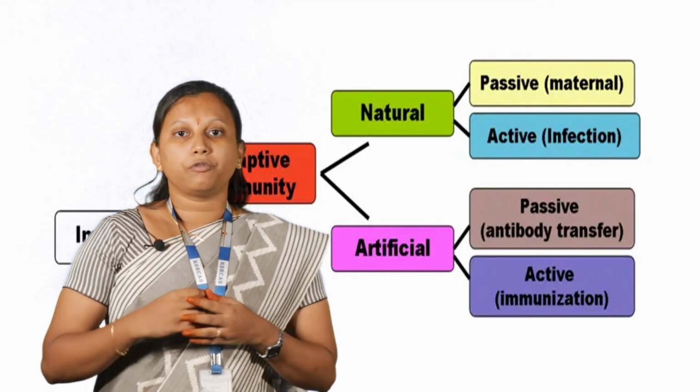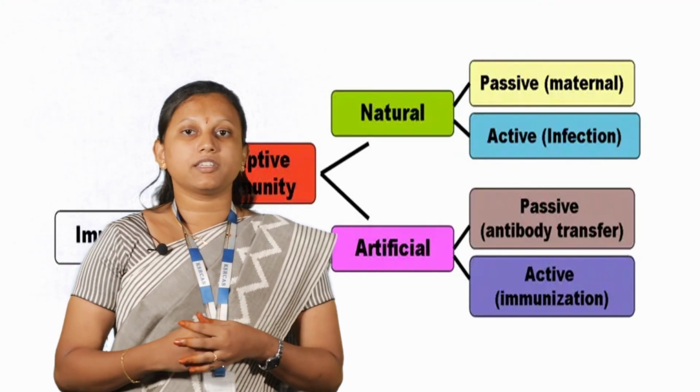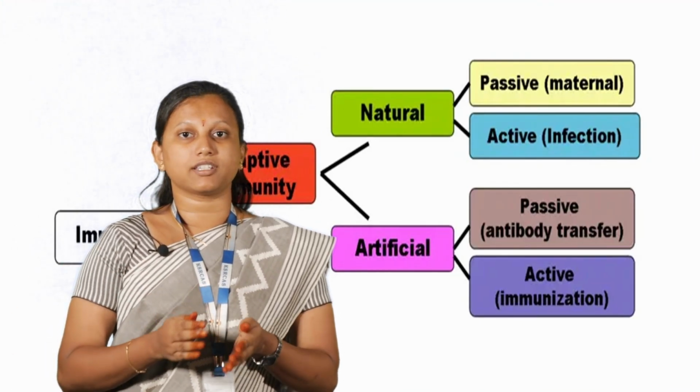Before entering into immunity, we have to know about two main substances called antibody and antigen. Antibodies are the substances which are produced by our immune cells in response to the antigens that enter into our body. Antigens are the substances called foreign particles like bacteria, viruses and fungi etc. which enter into a host.